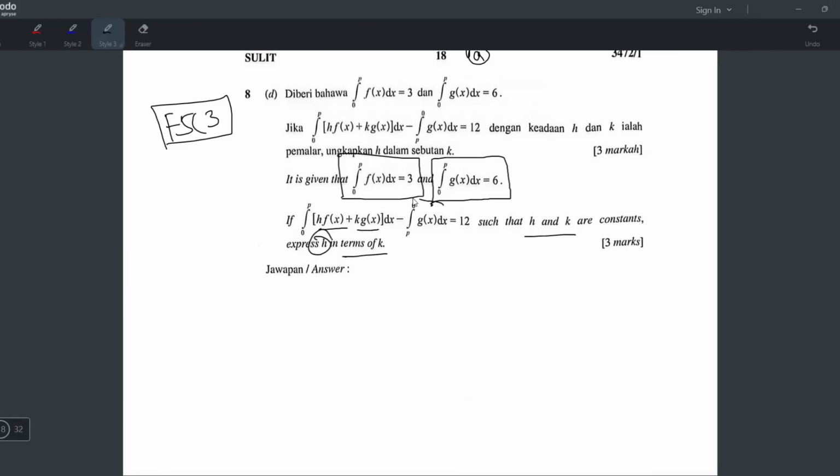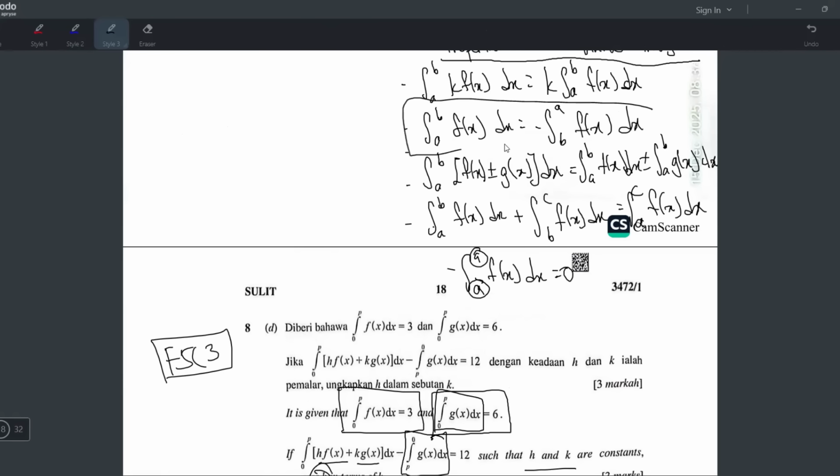First thing, this one is already same with this. You use your eyes, you can see it's the same. P bawah, kosong atas. Oh, tak sama. Malu yeah, tak sama. This one is integrate, the g(x) dx is same, but this one is 0 bawah, p atas. Ini p bawah, 0 atas. Tapi tak apa, kita boleh guna second property to terbalikkan the number.